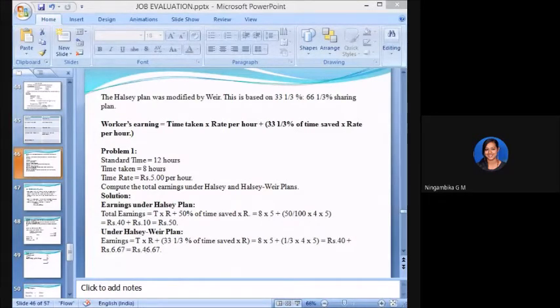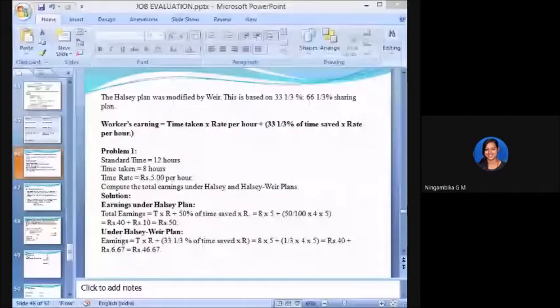Time rate is 2.5. Just going back to the formula, T into R plus 33 one third percent of time saved. It is nothing but S minus T into R. So what is the answer? T into R is 8 into 2.5 plus 0.33 into 2.5 into 2. So what is the answer you are going to get? 21.65, ma'am. That's it. Got the answer, students?